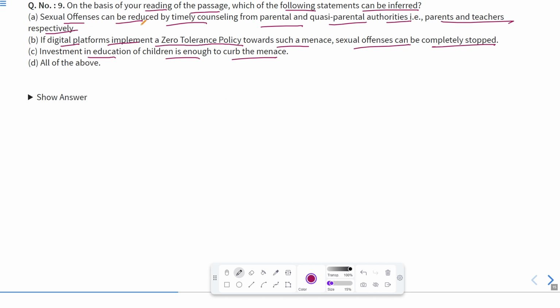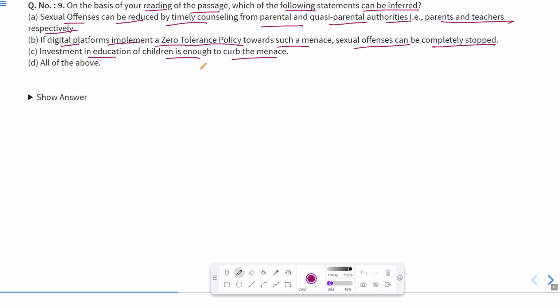Now, the first one, sexual offences can be reduced by timely counseling from parental and quasi-parental authorities. Quasi-parental means parents and teachers respectively. So, if we see, these can be reduced. Obviously, we have seen that if the parents and the teachers are giving proper guidance and counseling their child properly, these types of offences can be prevented. If digital platforms implement a zero tolerance policy towards such meanness, sexual offences can be completely stopped.